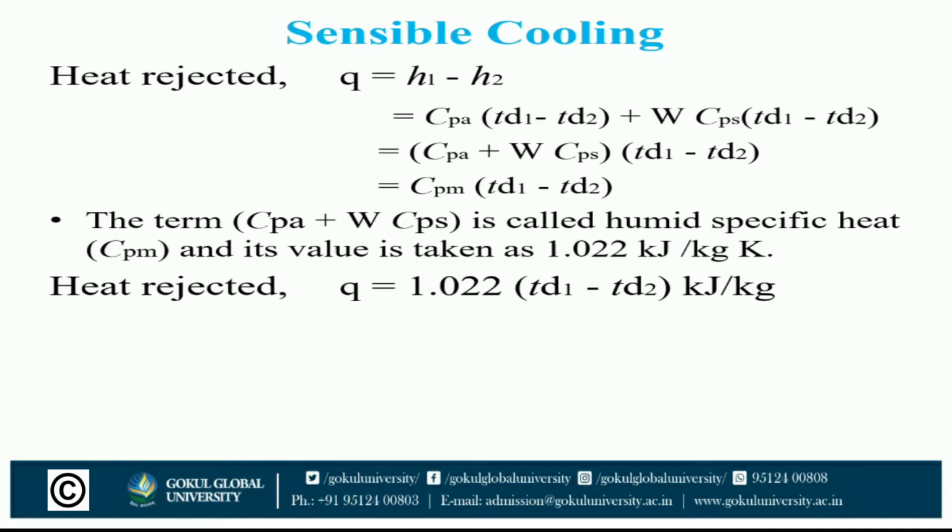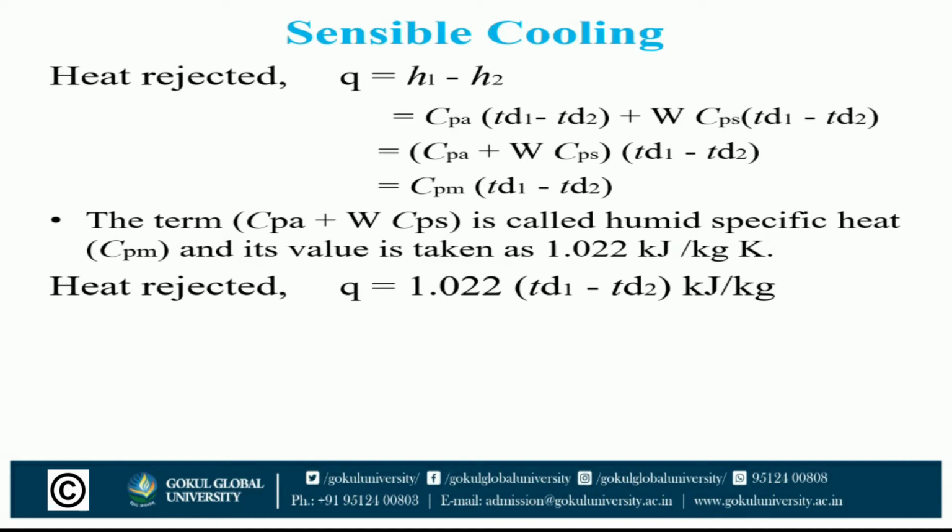The amount of heat rejected during the sensible cooling process, Q, is equal to H1 minus H2, which is equal to (CPA plus W CPS) times (TD1 minus TD2). The term CPA plus W CPS is called the humid specific heat. Its value is taken as 1.022 kilojoule per kg Kelvin.